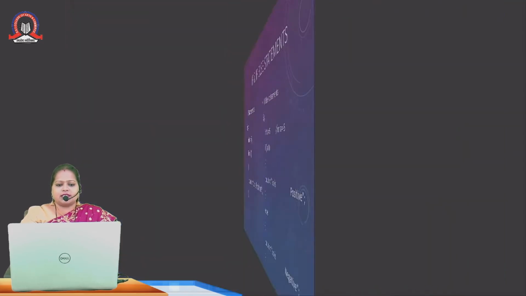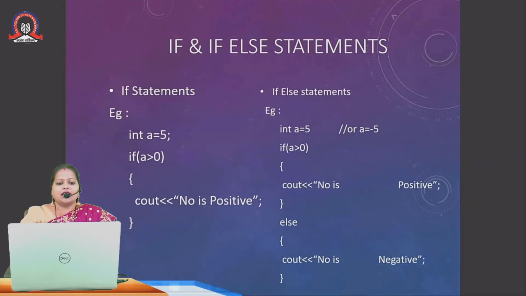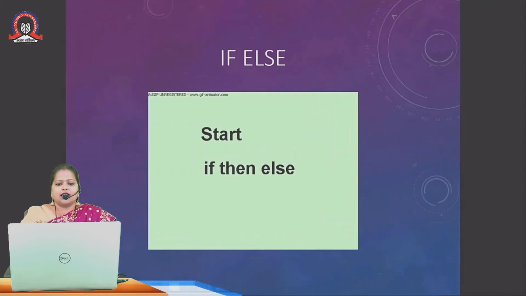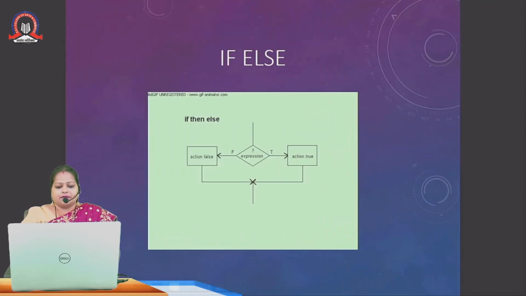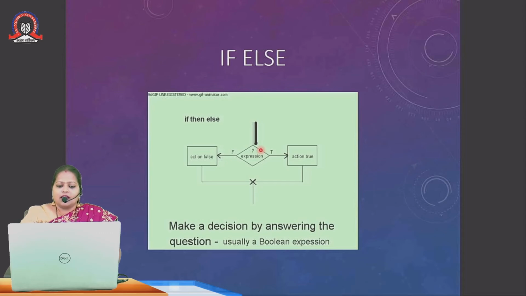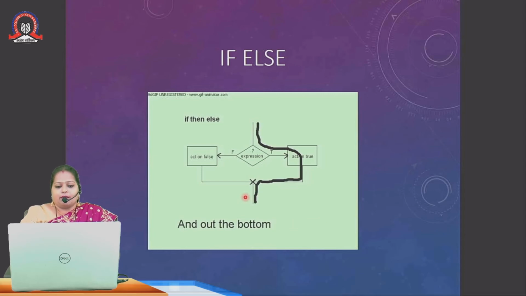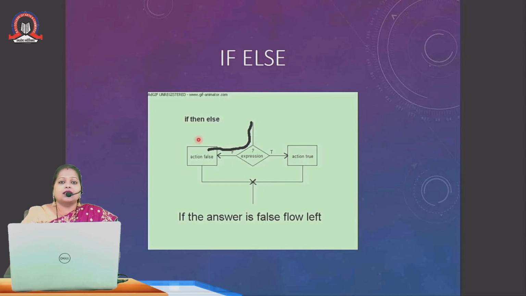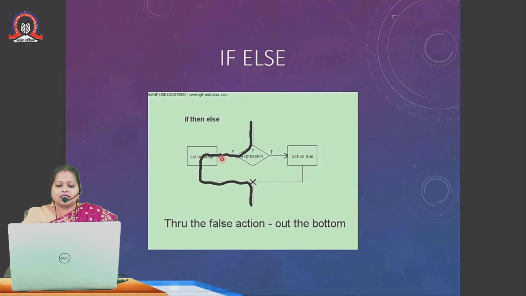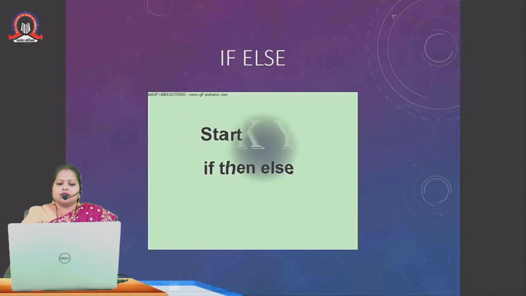So next is ladder if else. Ladder if else means we can give multiple conditions. This is the flow of if statement. See, here the compiler is checking the expression, whether the expression is true or false. If it gives us a true value, then it will execute these statements and come out of the program. But if it gives any false expression or false value, then it will execute the statements written under the else block and come out of the statement.